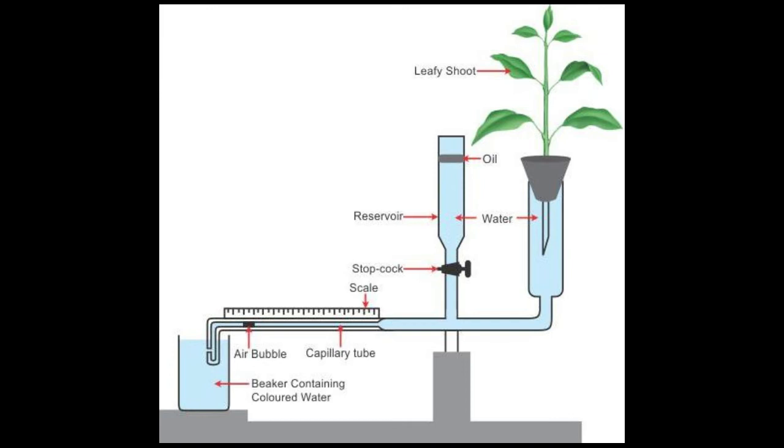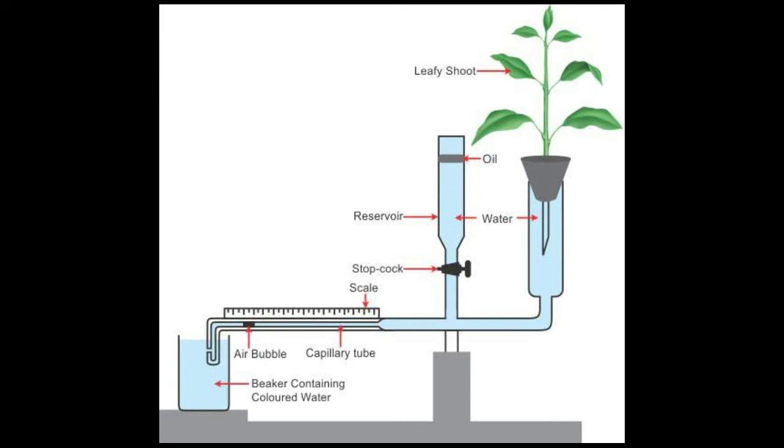Next is Darwin's photometer. This also helps to demonstrate the suction force created due to transpiration, and Garey's photometer demonstrates unequal transpiration from the two surfaces of a dorsiventral leaf. So, different photometers are there for different measurements. Here we will go through Ganong's photometer, which is the only one in our syllabus.